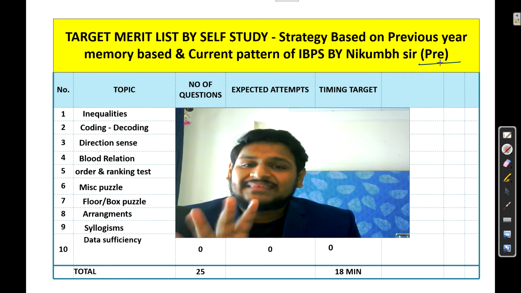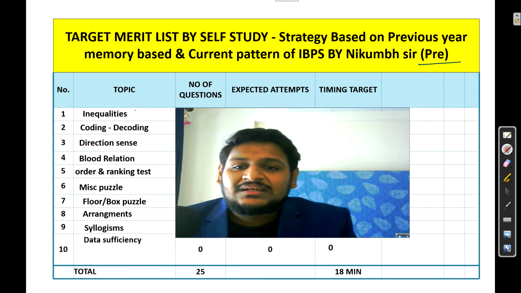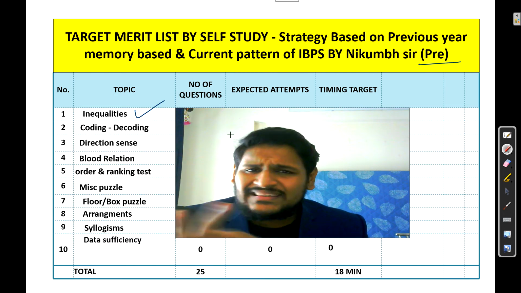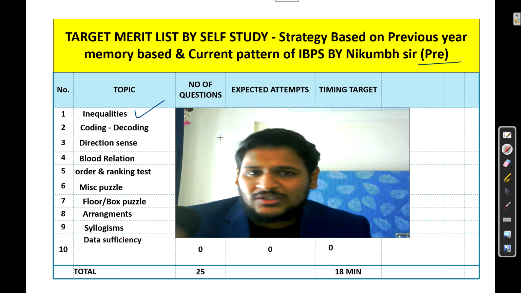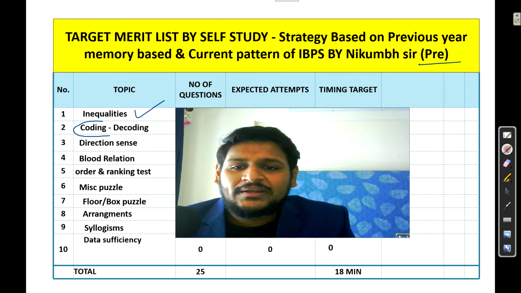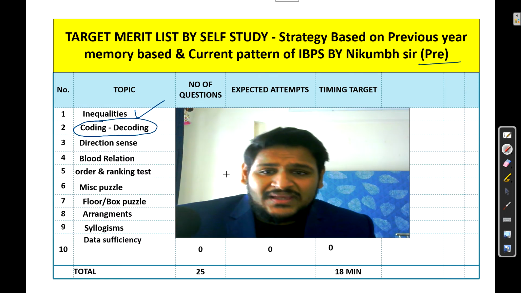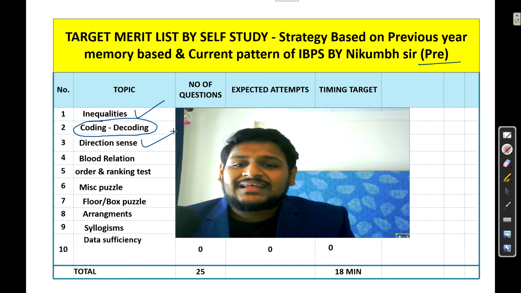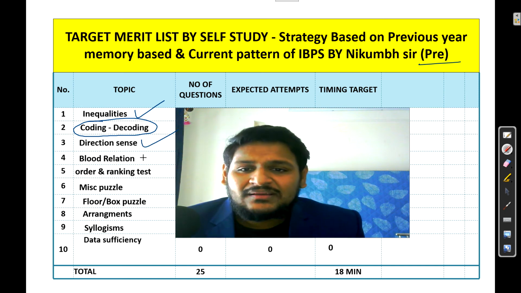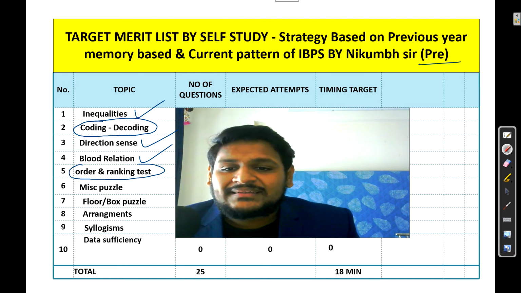Now for the pre-exam, what do we need to study first? What are the chapters in reasoning we need to study? So the first chapter is inequality, an easy chapter, and you can solve the questions in less time. That is the best thing about this chapter. Then coding decoding, where you can expect lots of questions in pre-exam as well as in mains. Direction sense will be there by default along with blood relation. Very important, order and ranking test.